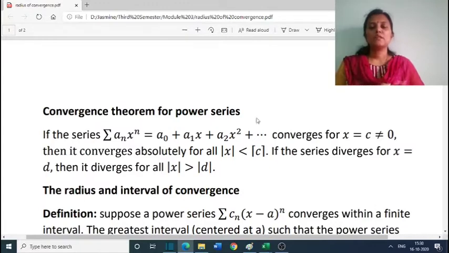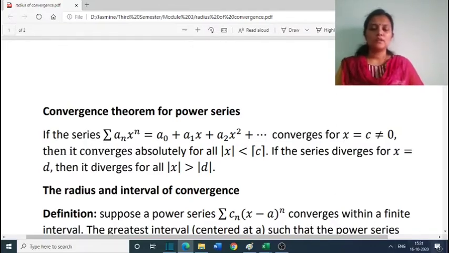Next is the convergence theorem for power series. If the series sigma an x raised to n, a0 plus a1x plus a2x square plus etc., converges for x equal to c, which is not equal to 0, then it converges absolutely for all x where mod x is less than mod c. If the series diverges for x equal to d, then it diverges for all mod x greater than mod d. That's the convergence theorem of power series. Using this theorem, we can define an interval of convergence for the series.